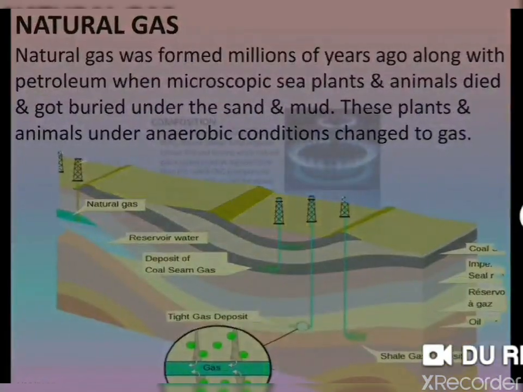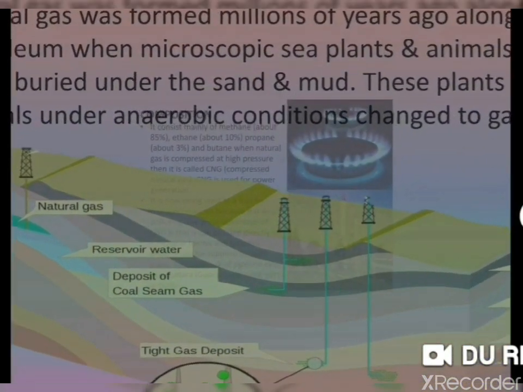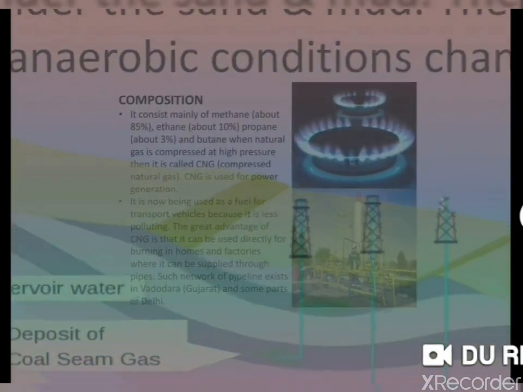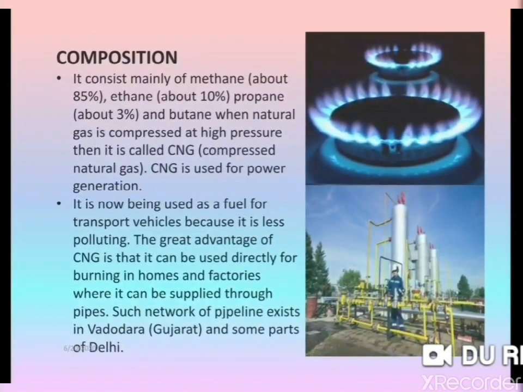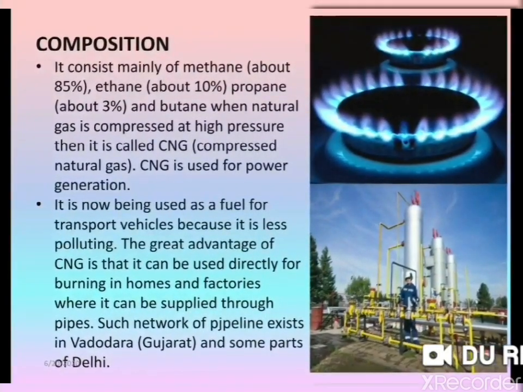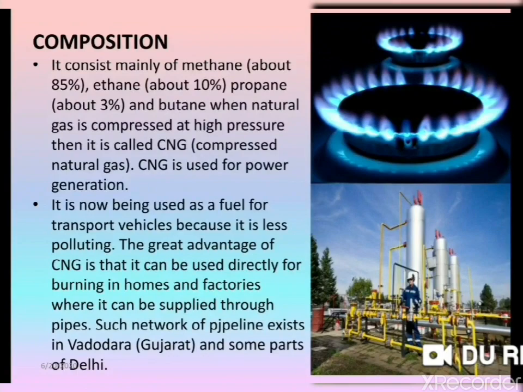Let's discuss the composition of natural gas. It consists mainly of methane, about 85%, ethane about 10%, propane about 3%, and butane. When natural gas is compressed at high pressure, it is called CNG. So you know very well about CNG. It is used in transportation also.